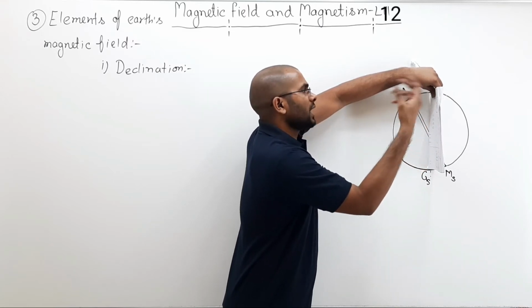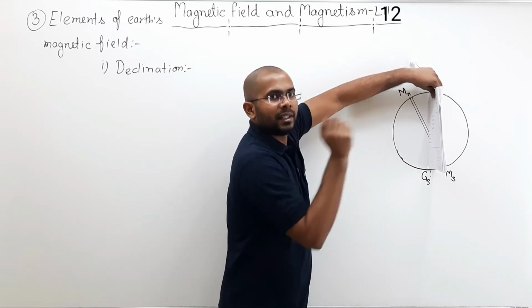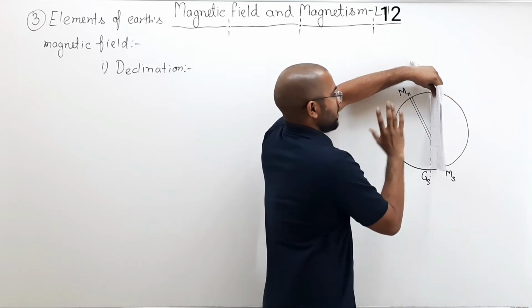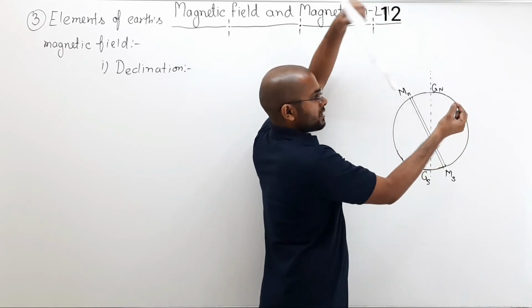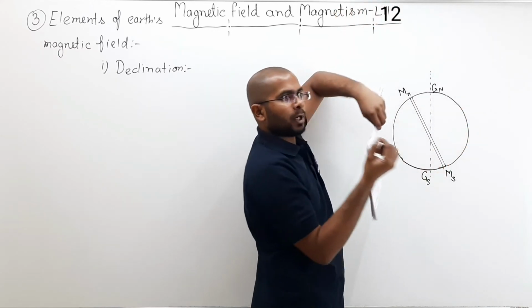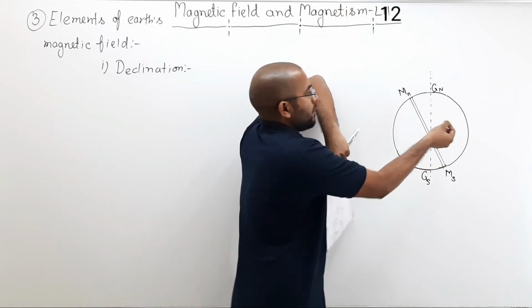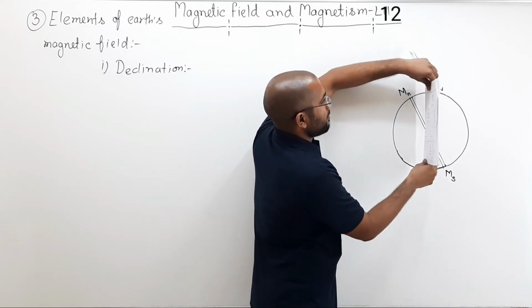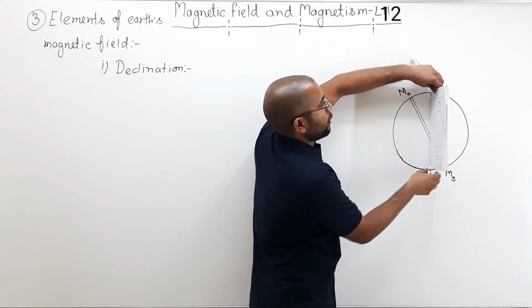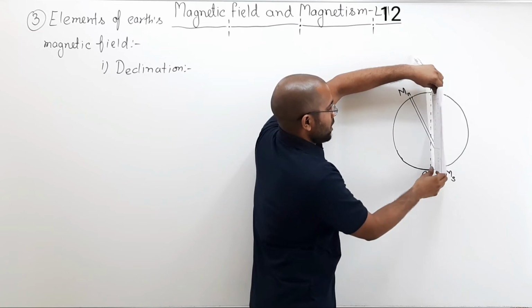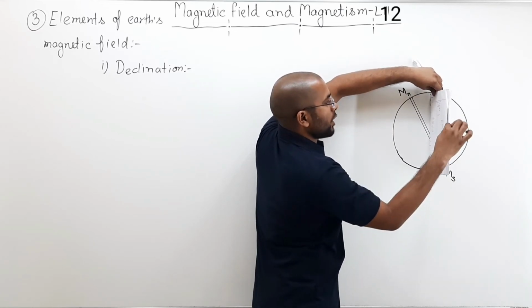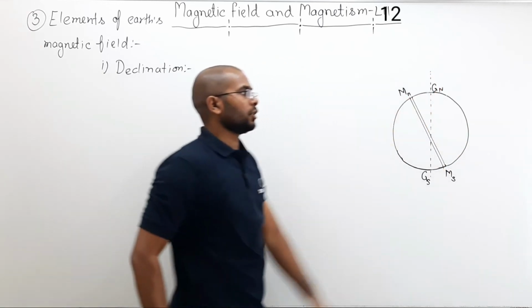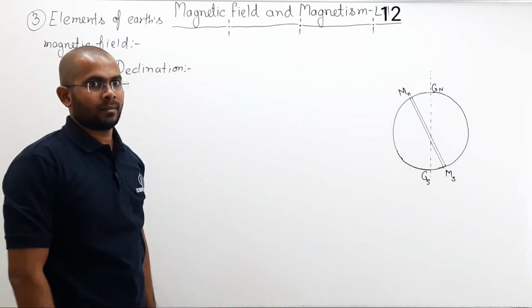For example, this is a sphere, a 2D diagram but it will be a sphere, and here is a point in front. I want to draw a geographical meridian from that point. My plane should include geographical south, geographical north, and that point. So that is your geographical meridian.